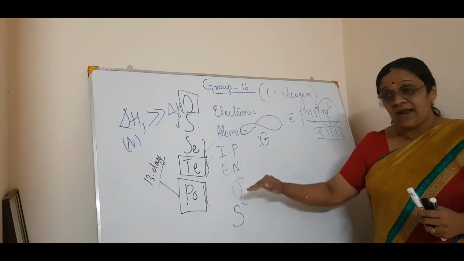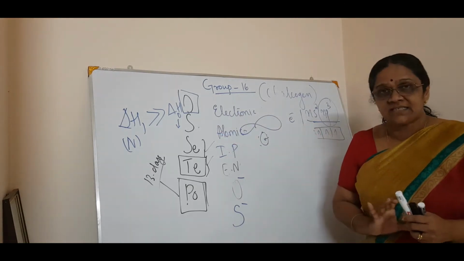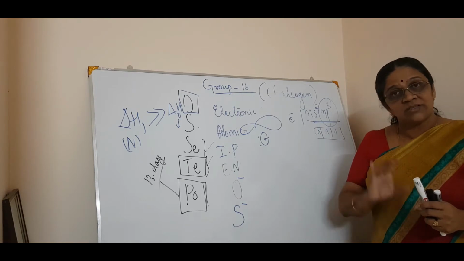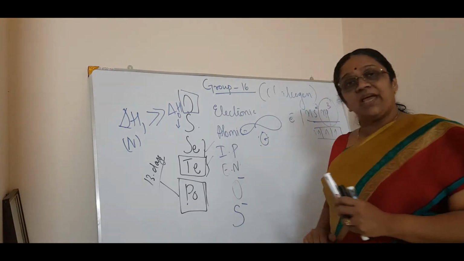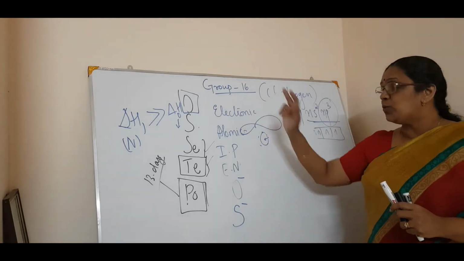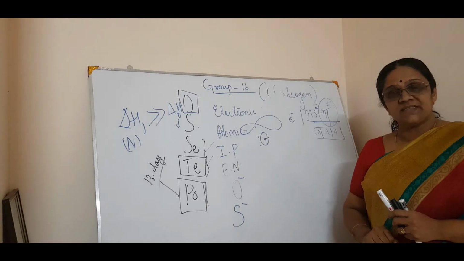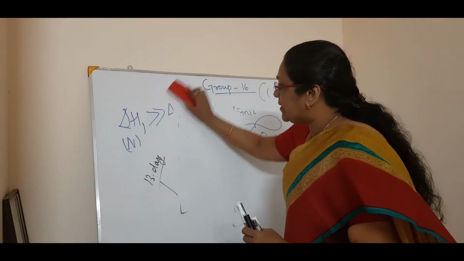The trend is there. But there is a small twist in this oxygen and sulfur. Got the logic? Got the reason? That is about electron gain enthalpy. So, these are the general trends in group 16 elements. Is it clear? Now, we will move on to the physical properties.